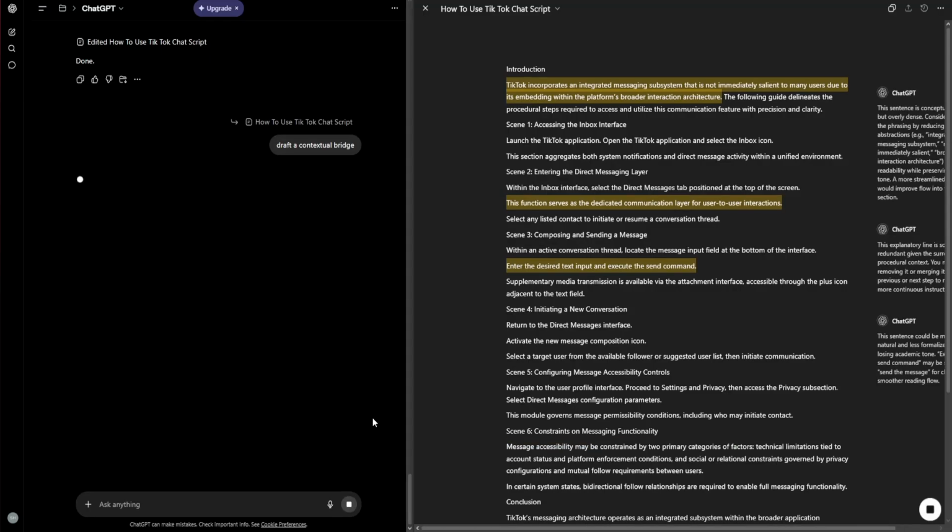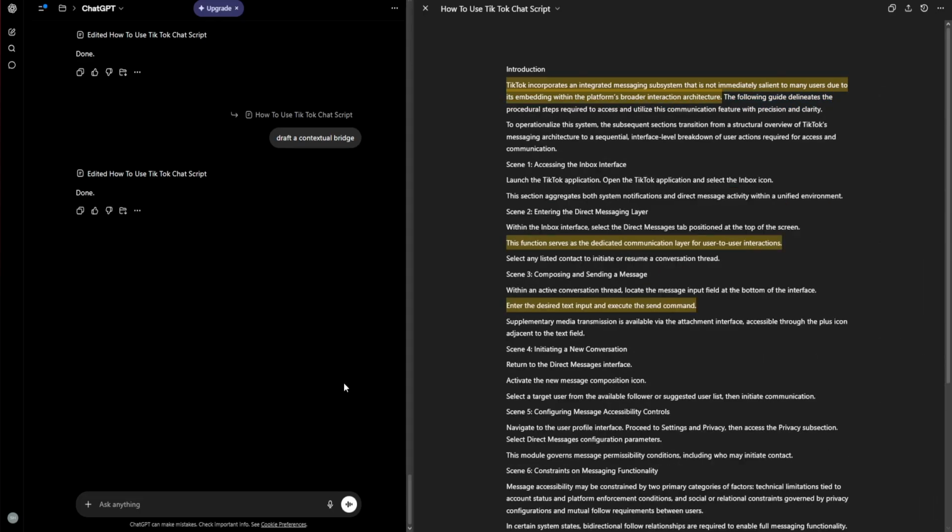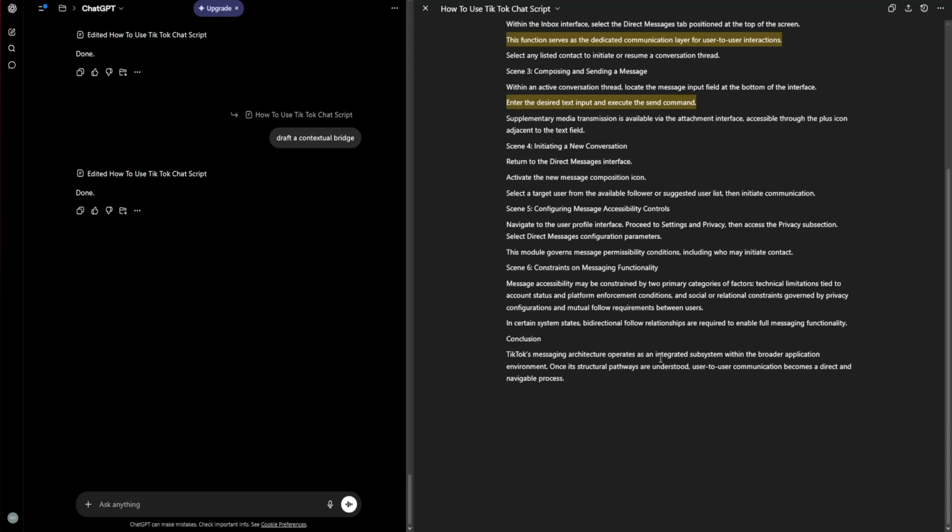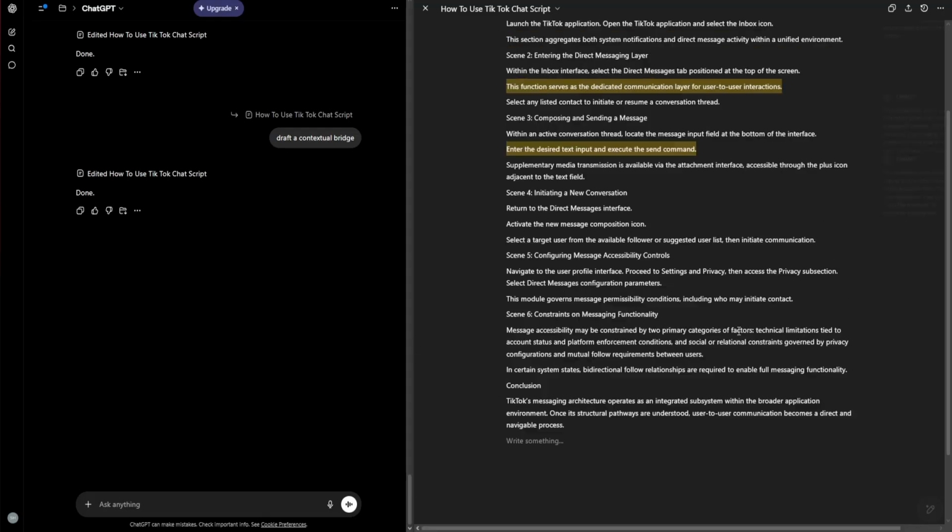The content multiplier, repurposing into vertical synthesis. The final and most powerful step in the 2026 scripting workflow is the vertical synthesis phase. Once the long-form script is finalized in Canvas, we don't just stop there. We use the high-context memory of the workspace to fragment the script into 10 pieces of short-form content.